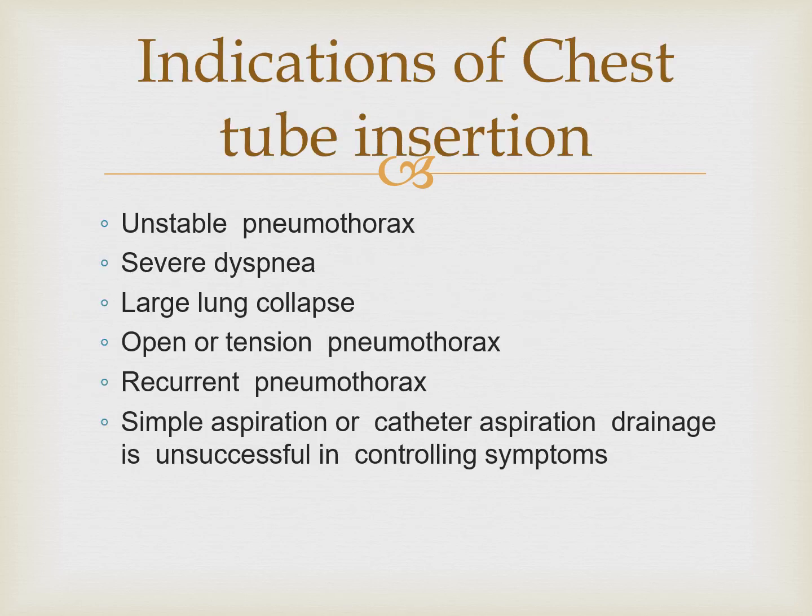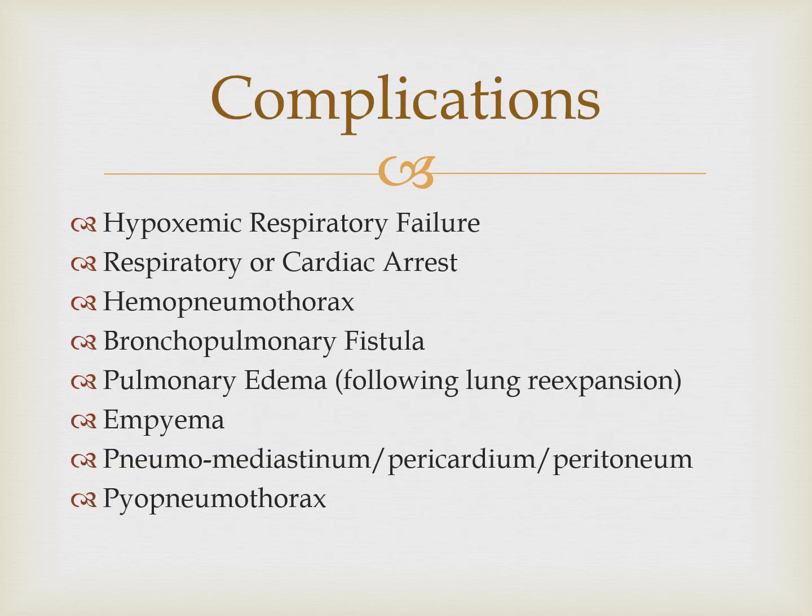Indications of chest intubation: unstable pneumothorax, severe dyspnea, large lung collapse, open pneumothorax, tension pneumothorax, recurrent pneumothorax. What are the complications? Hypoxemic respiratory failure, cardiac arrest, hemopneumothorax, bronchopulmonary fistula, and pulmonary.